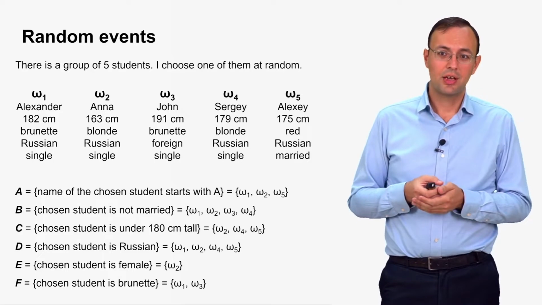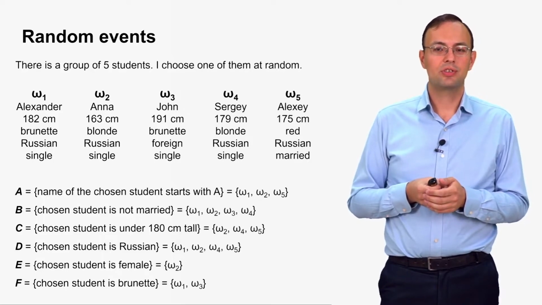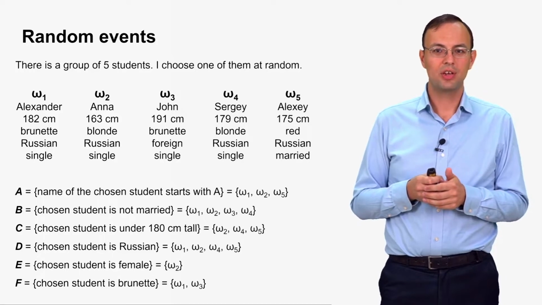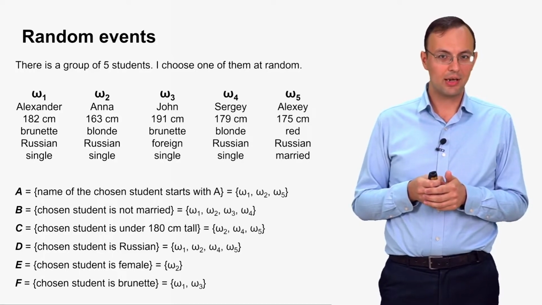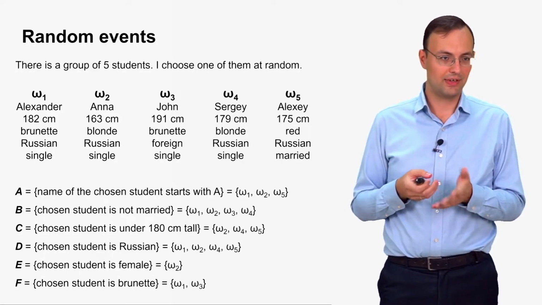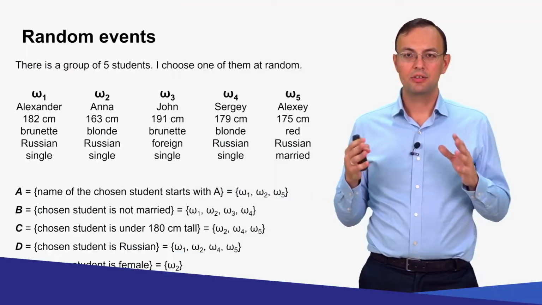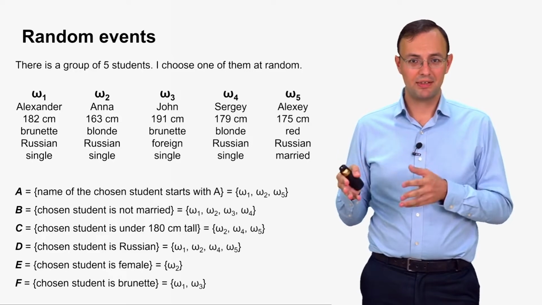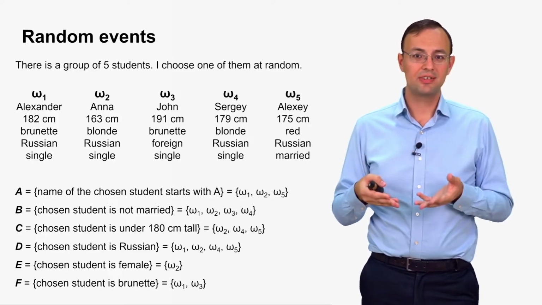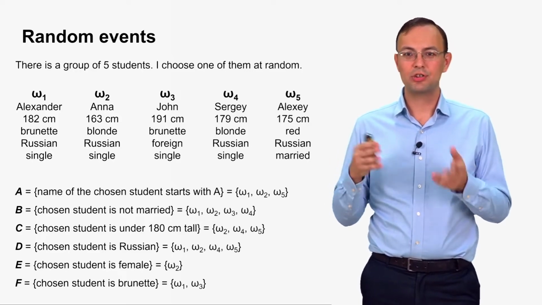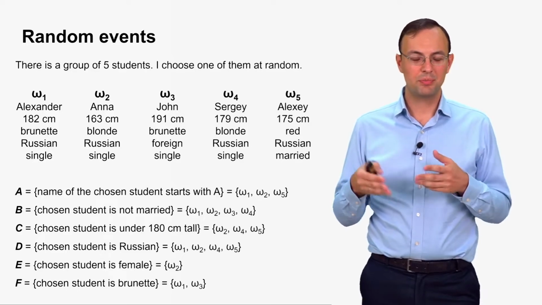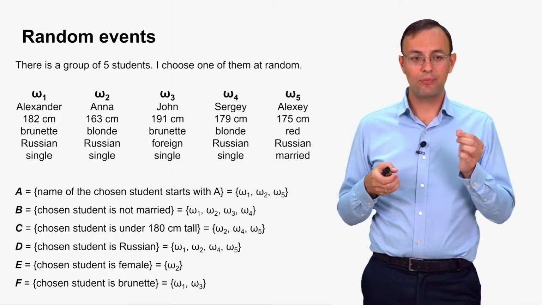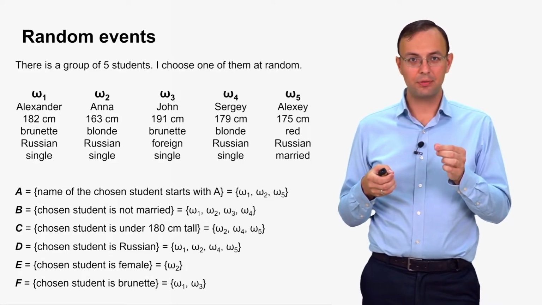It's a very simple task to choose favorable outcomes for each of the events. So you can see that any random event can be described either with a phrase like chosen student is Russian or chosen student is not married and so on, or as a set of outcomes that are favorable for this event.